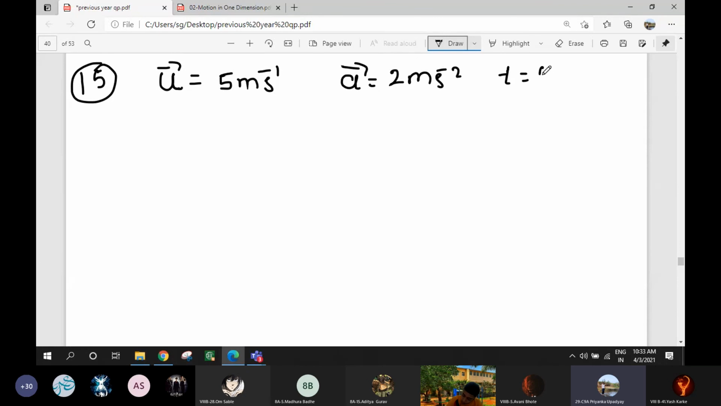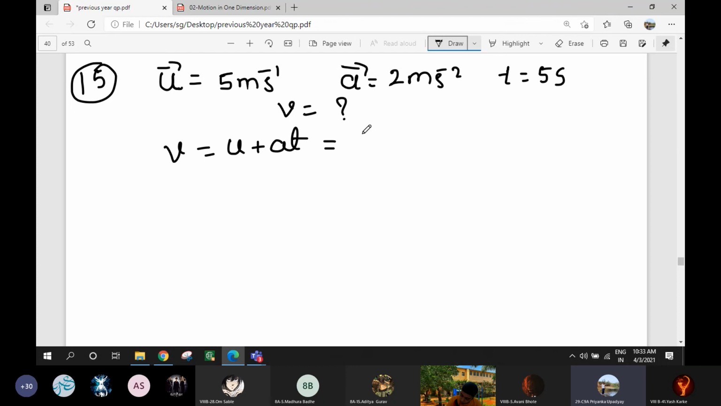In time, t is equal to 5 seconds. The same thing we have done. No, different one. Okay, so what will be its final velocity? What we have to find? V is equal to how much? Do you have the formula? Yes. V is equal to u plus at.